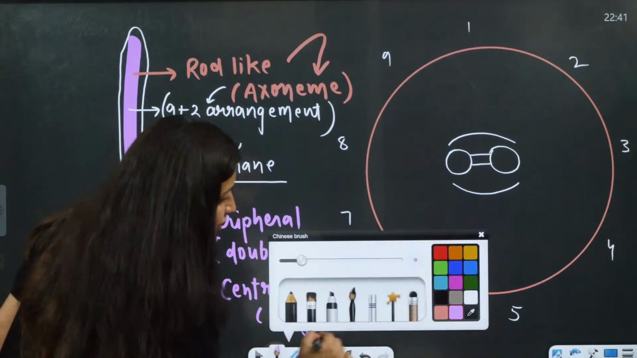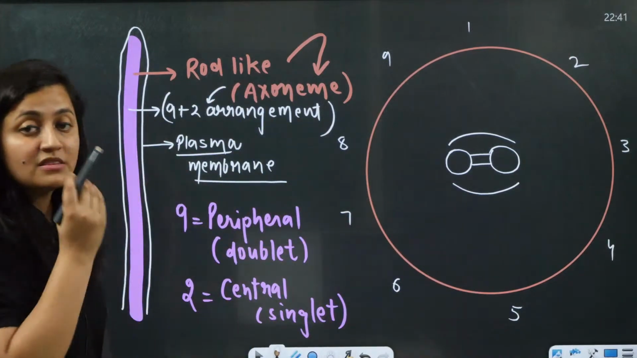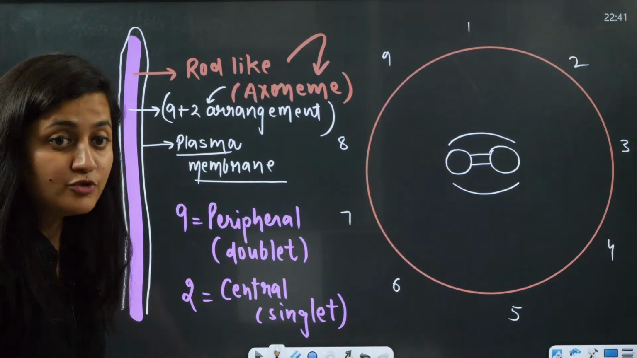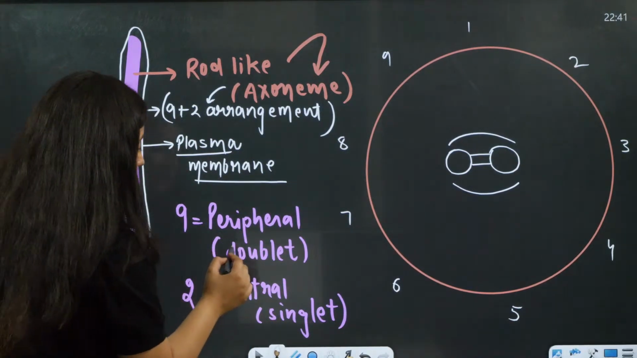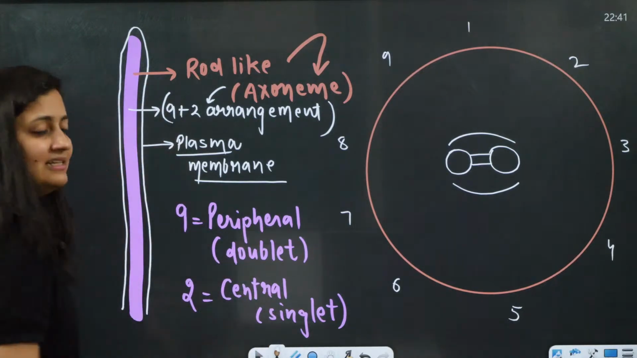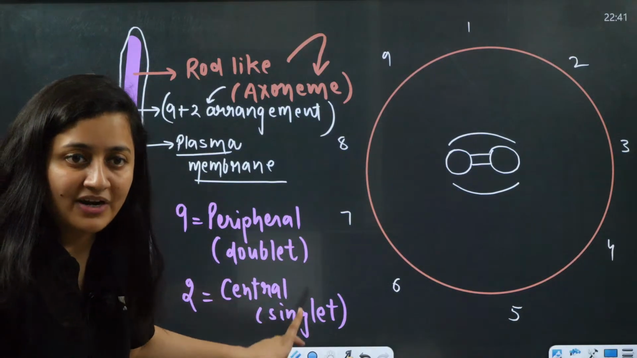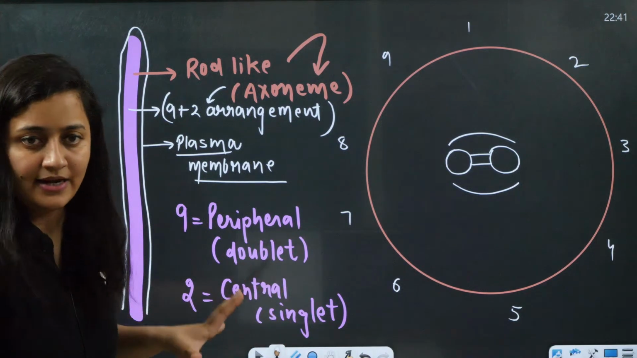But focus on each and every word. You people should make the notes. 9 is peripheral doublet, 2 is central singlet.